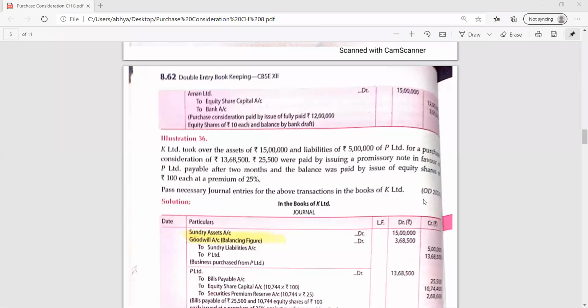Yes, Naman, I am unmuting you. Could you please explain to me how the goodwill amount is found out in this journal entry? Ma'am, I was also doing it, let me tell you in one minute. Okay, one minute. Don't you feel like you people are taking so much time in doing a simple question? It's a very simple question. Yes, Tanmay, I am coming to you.